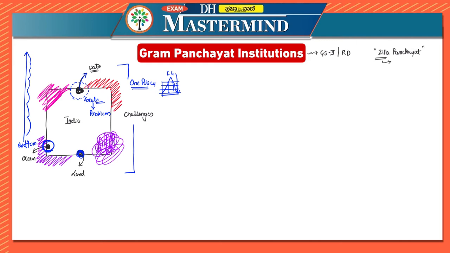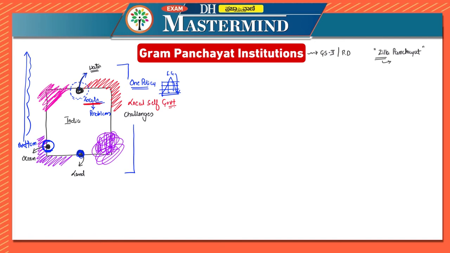So Panchayat Raj institutions itself is a system of rural local self-government. What we said here, locals will be governing because they'll be knowing the problem. So it is called local self-government. Local self-government in India.